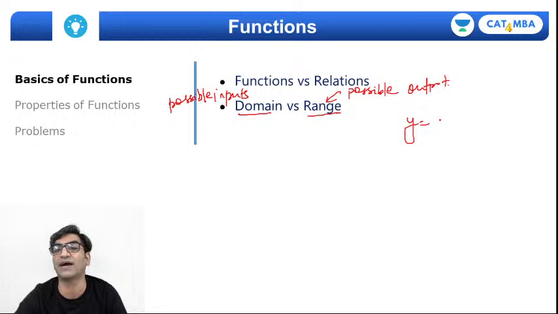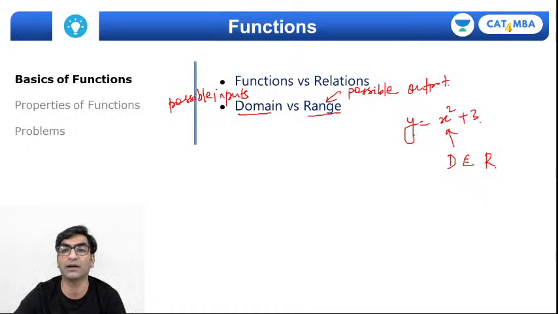So for example, if I have y is equal to x square plus 3, then what input can I feed in it? Domain will be all real values, right? Domain will be all real values. But what about the range? If I think about it, whether I put x as positive, negative or 0, the output will always be 3 or more than 3, right?